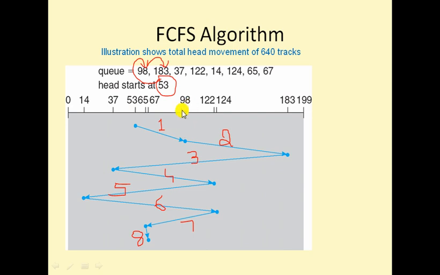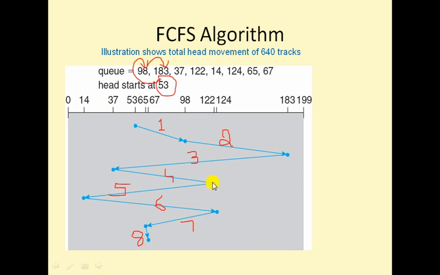In the same way, from 98 to 183, this is the second move: 183 minus 98. Third move, 183 minus 37. Fourth move, 122 minus 37.